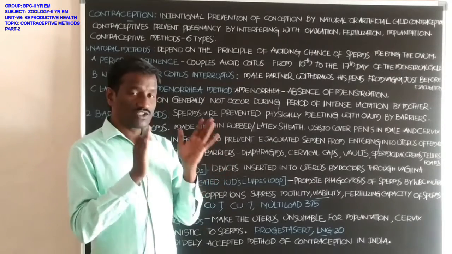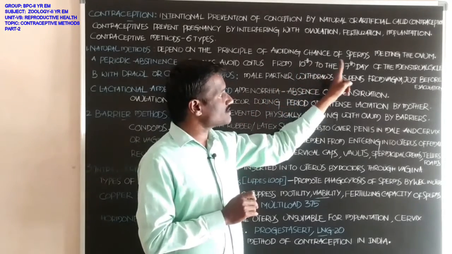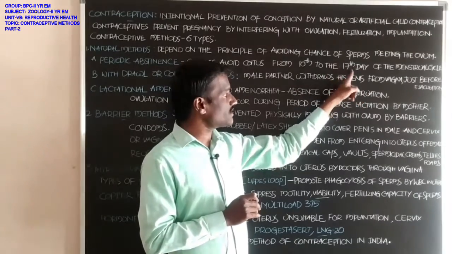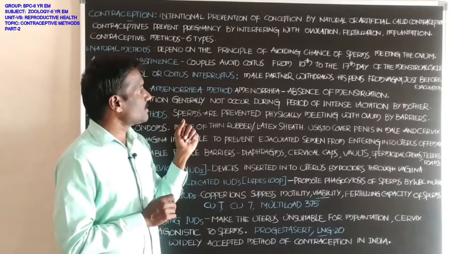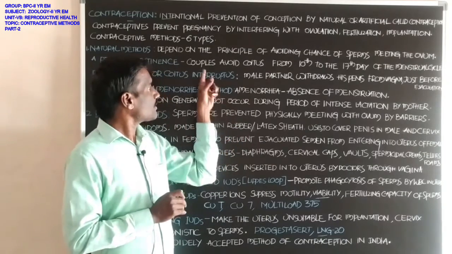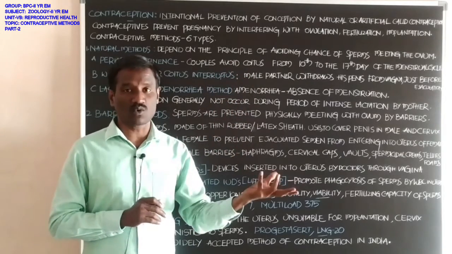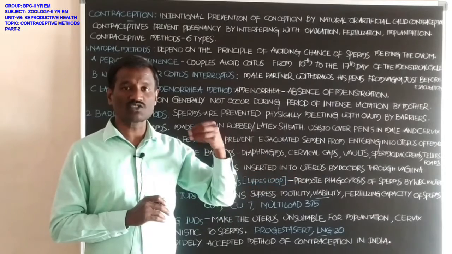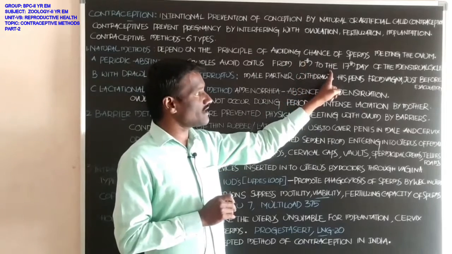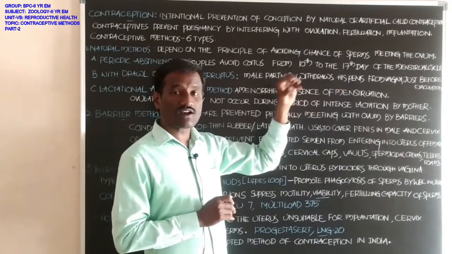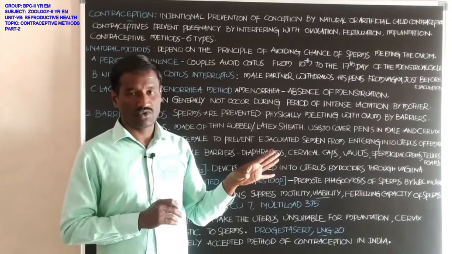In this menstrual cycle, from the 10th day to the 17th day, couples avoid sexual intercourse or coitus, because generally in these days ovulation occurs.